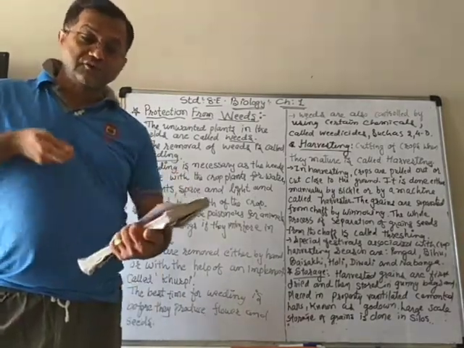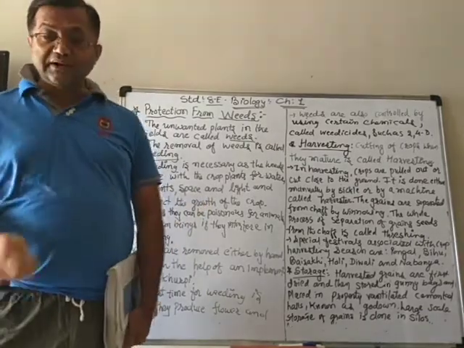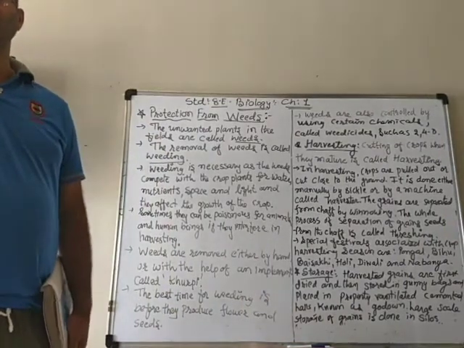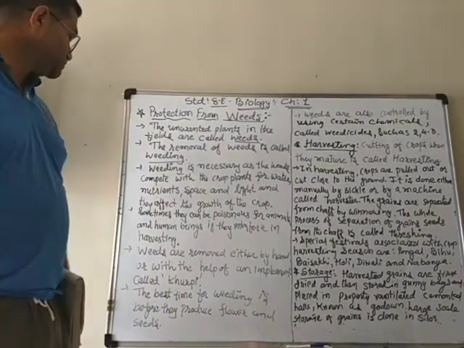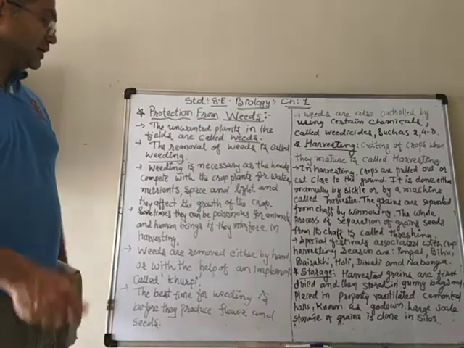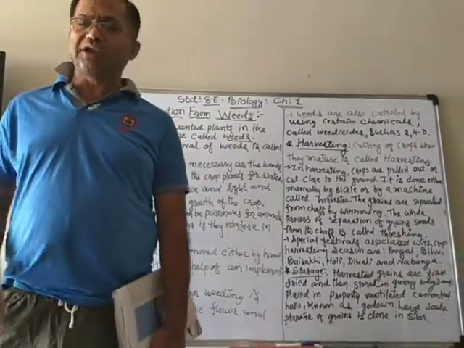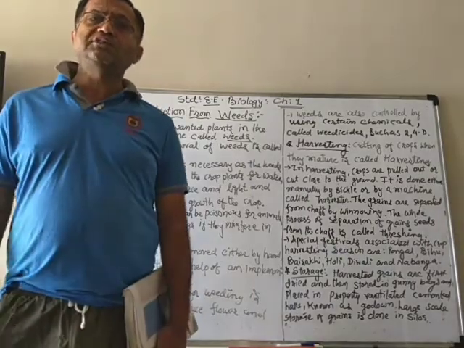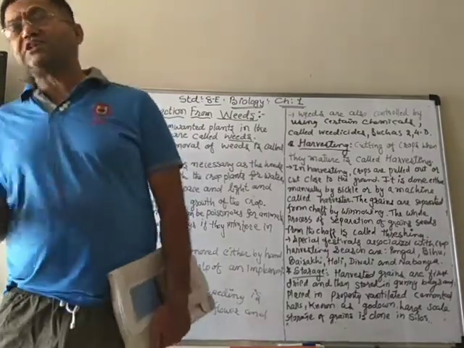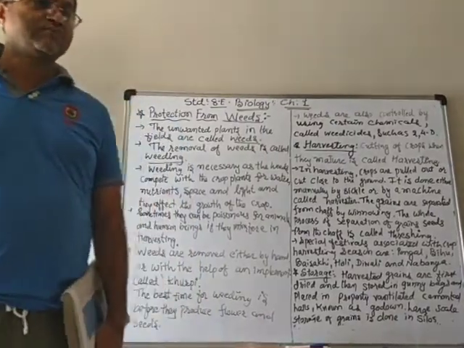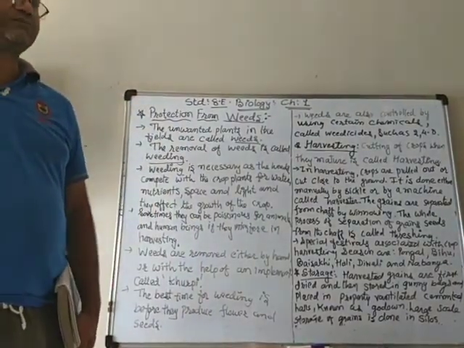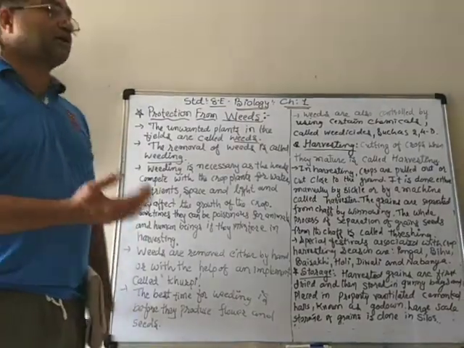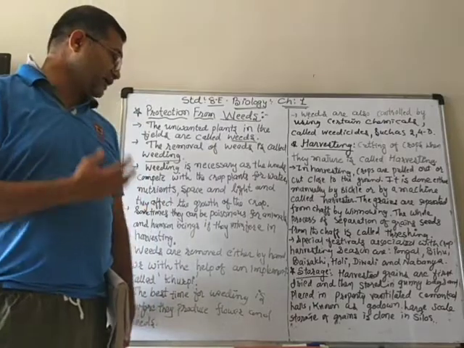With the khurpi, we can dig and take the weeds out of the soil with their roots, and then we can throw them away. If the weed is not so deep in the soil, you can just hold it with your hand and take it out. Otherwise, you can use the khurpi to dig the soil so the weeds can come out with the roots.